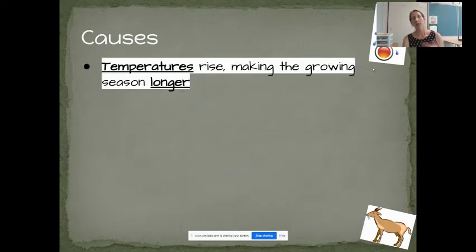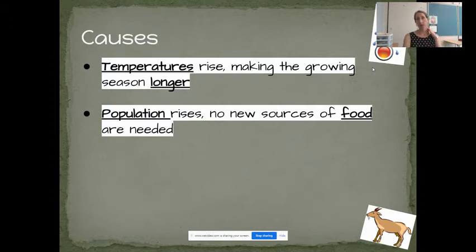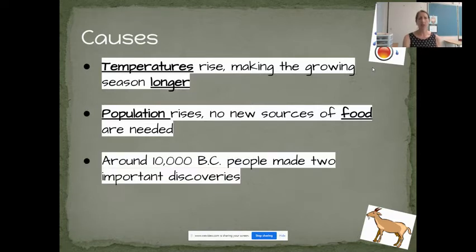So one of the causes is that temperatures around the world rose. It was a period of global warming, so the growing season was longer. They were simply able, there was more food, more time available to grow food. At the same time, the population rose, okay? So more reliable sources of food were needed in order to feed all those people.